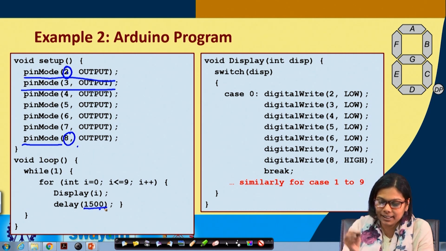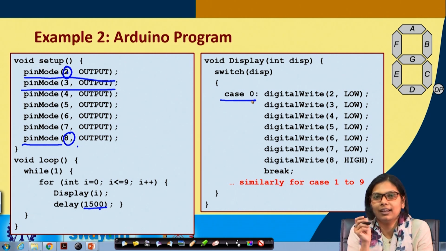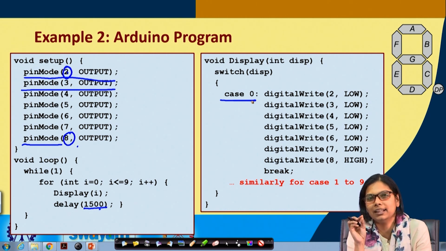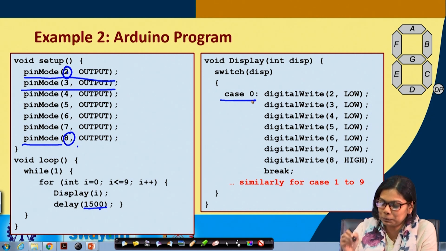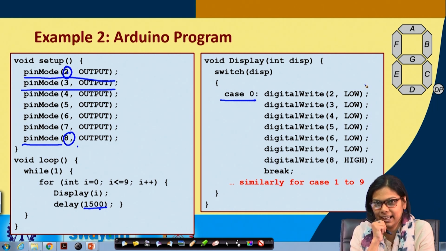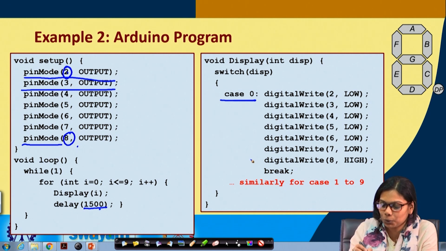But here for case 0, in STM we have seen that we only wrote A equals to 0 or A equals to 1, and it was working. But here we have to specifically write for all the pins, one by one. So we have to write the digital write function this many times for case 0.